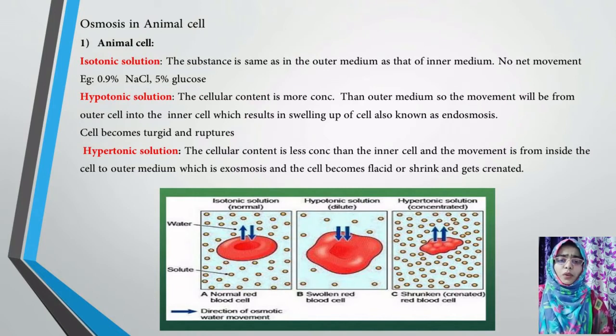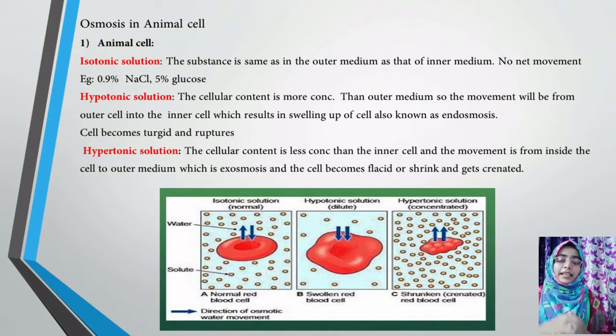So here what happens? When you squeeze a sponge or cotton ball which is bulged up, what happens? It shrinks. Similarly, here the same thing happens. When the molecules move from inside the cell to outside the cell, the cell shrinks, and that condition is called exoosmosis. What is it called? Exoosmosis.